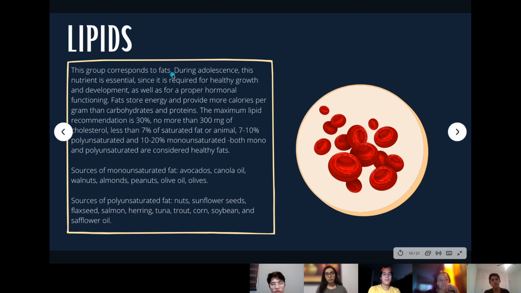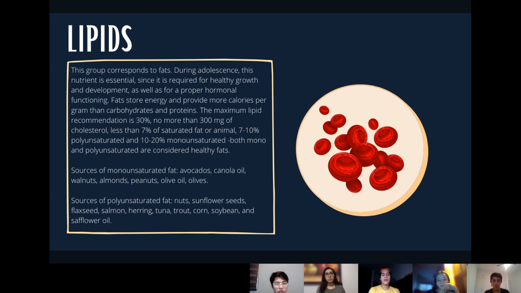Finally, we have lipids. This group corresponds to fats. During adolescence, this nutrient is essential since it is required for healthy growth and development, as well as for proper hormonal functioning. Fats store energy and provide more calories per gram than carbohydrates and proteins.